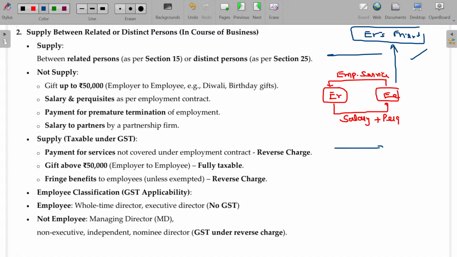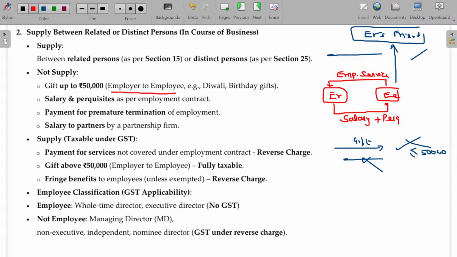The employer now and then offers some gift to the employee. There is no benefit in return from the employee. Also supply, provided the value is more than 50,000 rupees. If it is less than or equivalent to 50,000 rupees, it will not come under supply. Let's see.